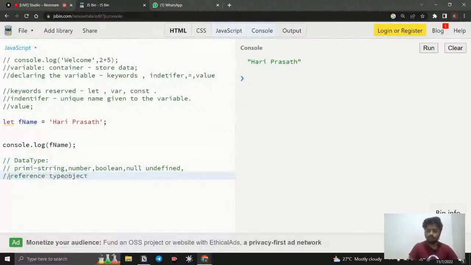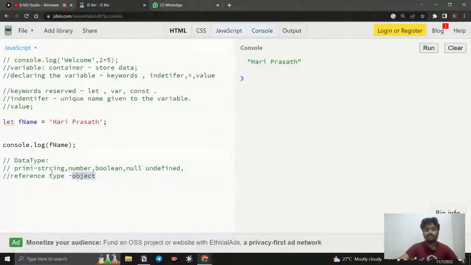There is a huge difference between primitive type and reference type. But right now, just understand that the primitive data types can store only one value. We are not able to store multiple values. When it comes to reference type, it can store more than one value.